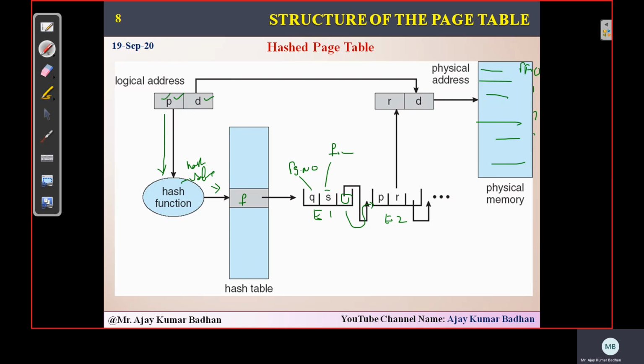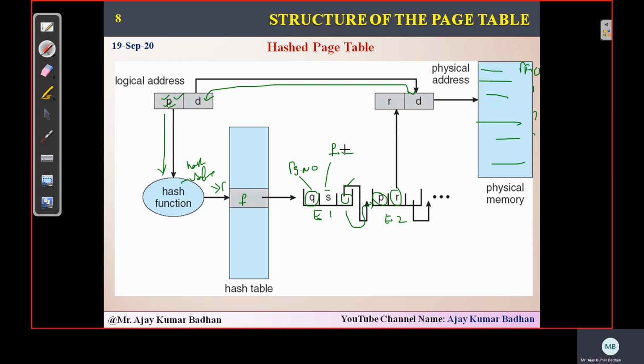So if you look here, we got a page number P. We are giving it to the hash function. It gives some value, assume it. Now within this particular table, we need to search where this particular page is. The first page number we got is Q, but we are searching for page number P. So this is not the element, so we refer to the next element using this address. Here we got page 5. Yes, we got the page we are searching for. What is the frame number given here? R. So that R we will add with this displacement, and finally you get the physical address. Okay, this is the way it works.